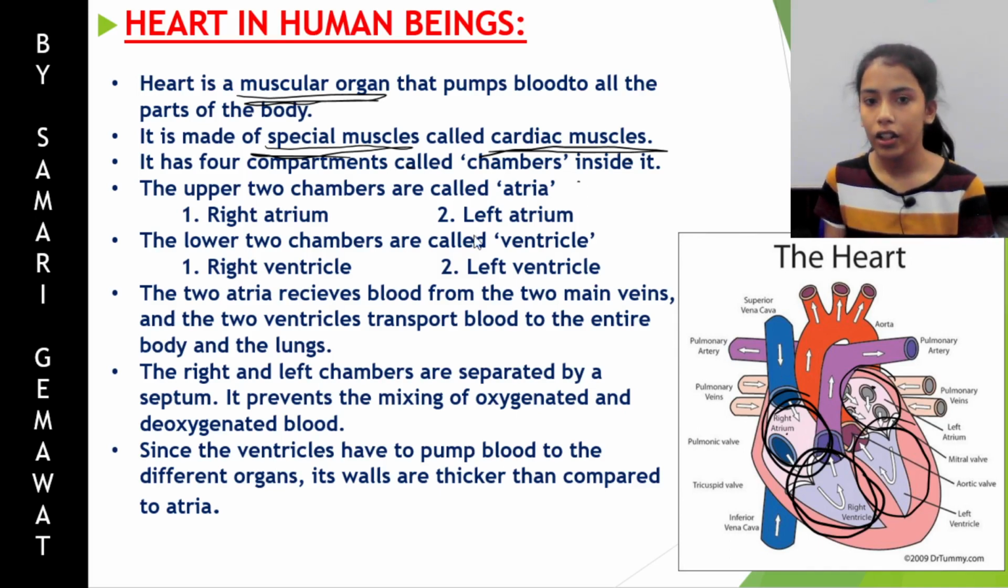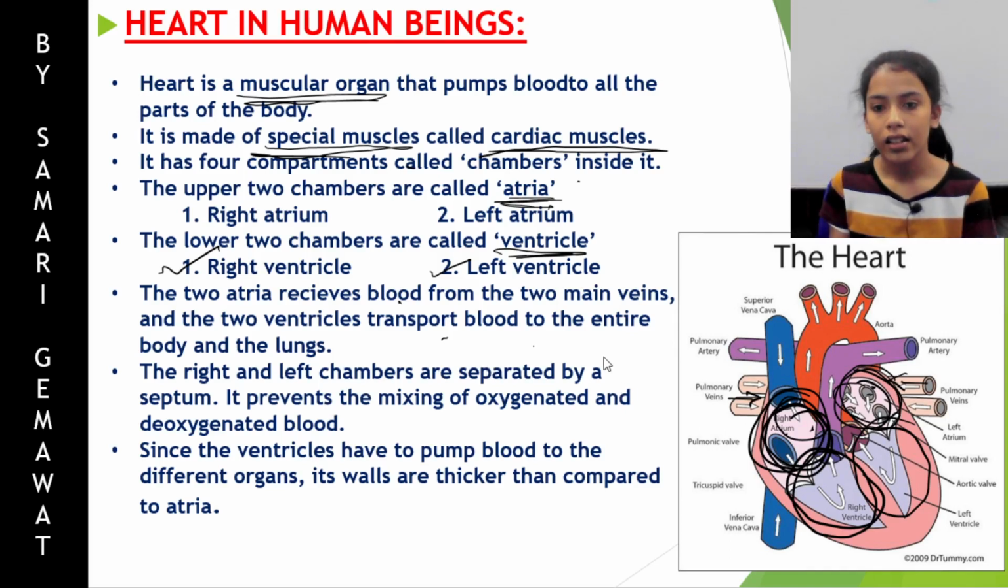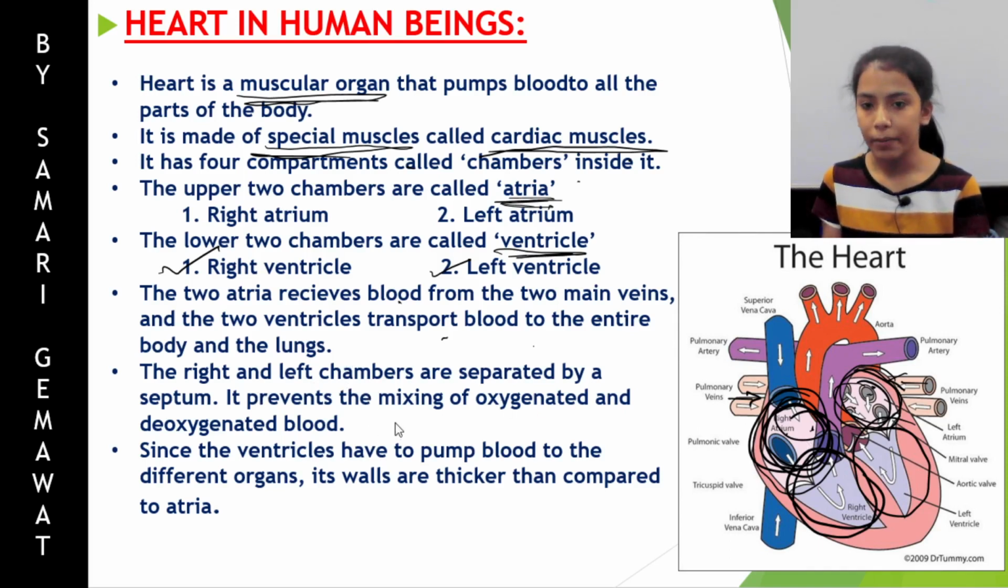The upper 2 are called atria or atrium, the left atrium and the right atrium. And the lower 2 chambers are called ventricles, the right ventricle and the left ventricle. Okay. The 2 atria receive blood from the 2 main veins. So these are the atria. They receive blood from 2 main veins. And the 2 ventricles transport blood to the entire body and the lungs. So what are their basic functions? Atria receive blood and ventricles transport blood to the entire body and lungs. The left and right chambers are separated by a septum.